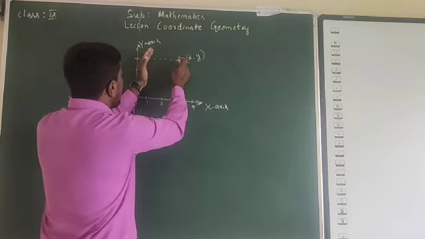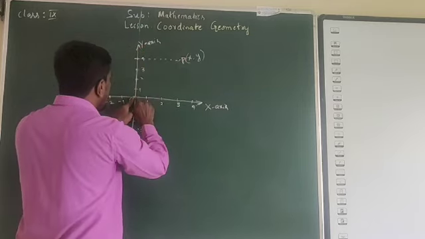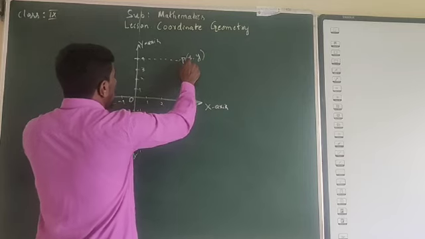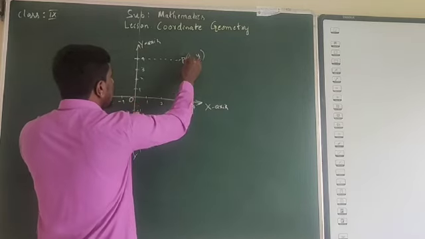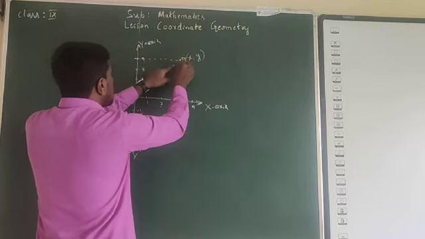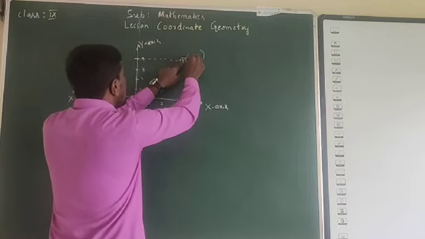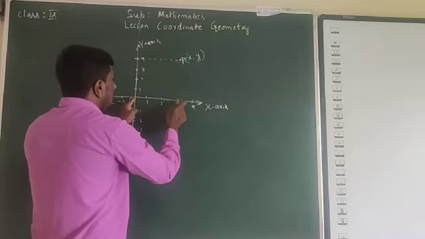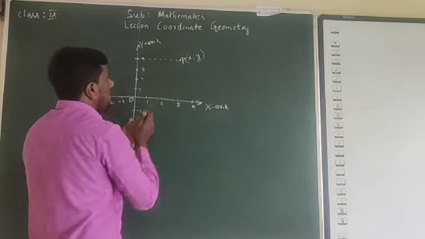How to measure that? See that? 3: 1, 2, 3. So here it is having 3 units. The perpendicular distance of the point from the y-axis is 3 units. That is measured along the x-axis.